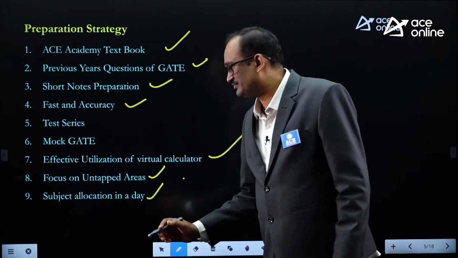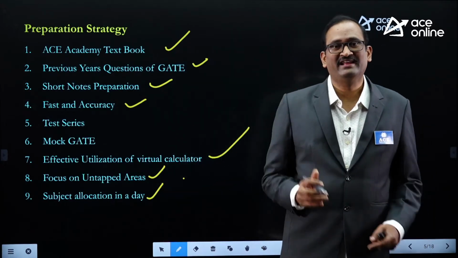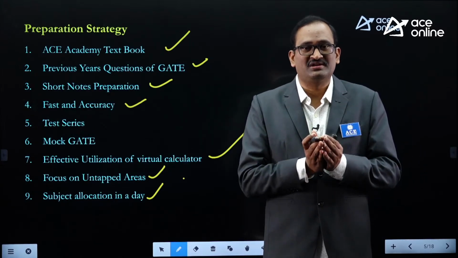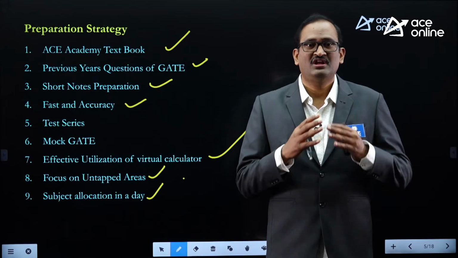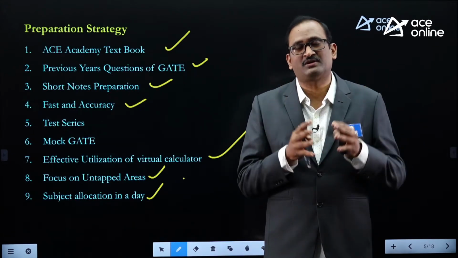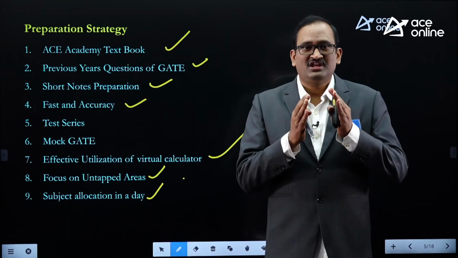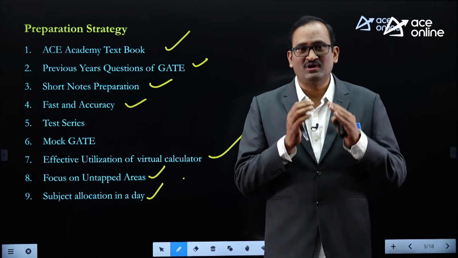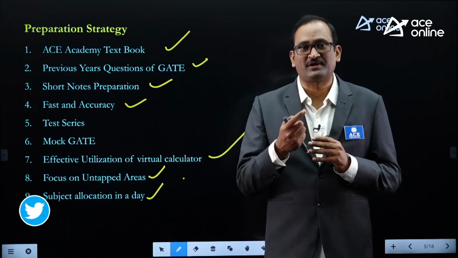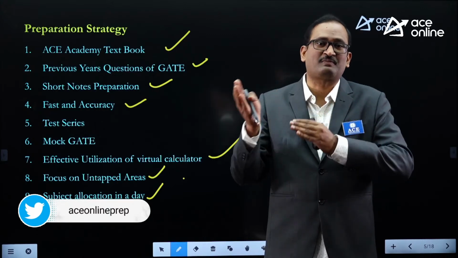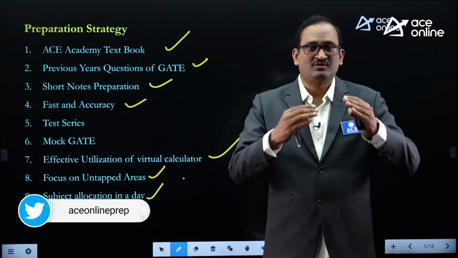Moreover, subject allocation in a day. Throughout the day, if you completely prepare calculus, after 4-5 hours, definitely you get discharged. The mind will be blank and it doesn't work properly. So if you are a BTech engineering completed student and you have 8 hours in a day for preparation, then you can allocate 4 hours to one particular subject and 4 hours to another.